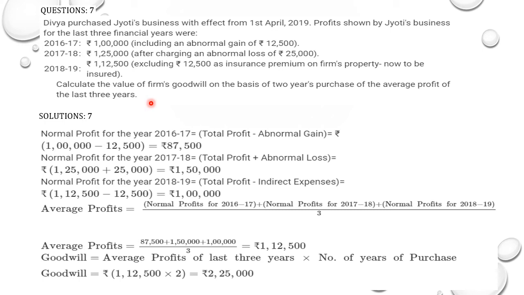Now in the beginning I already discussed what is abnormal gain. Abnormal gain means the gain which was unexpected. Abnormal loss means the loss which was also unexpected.